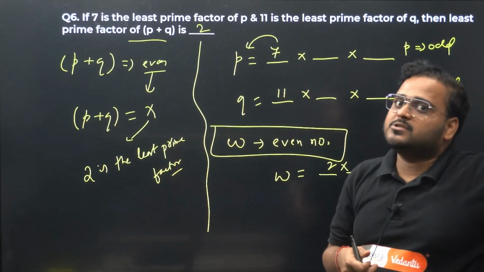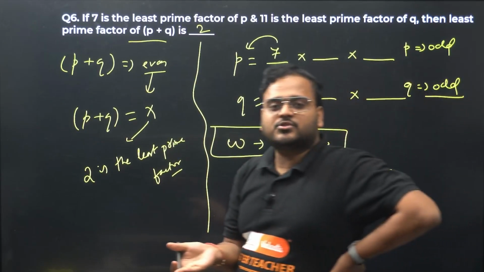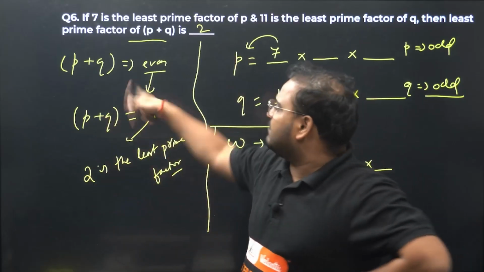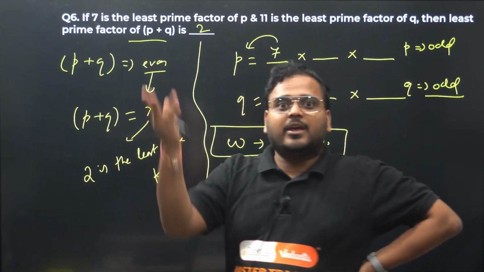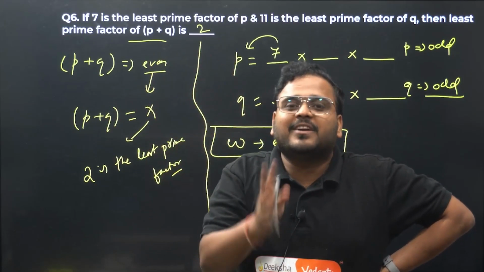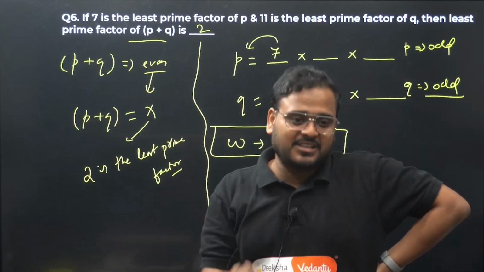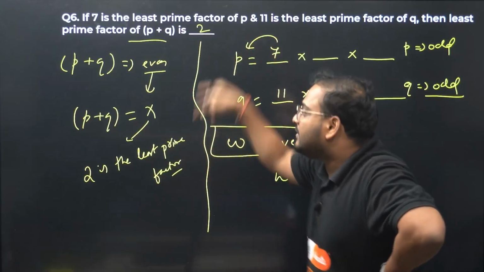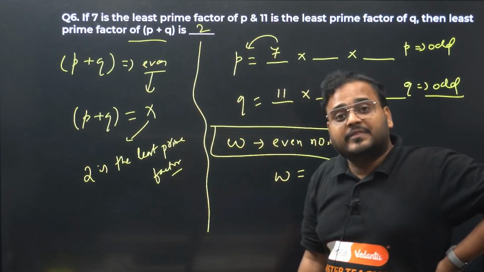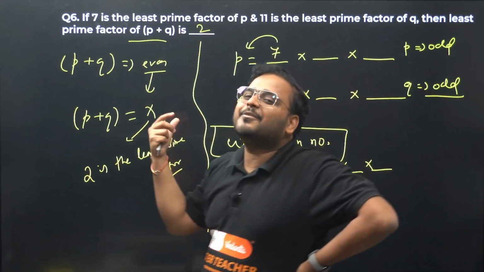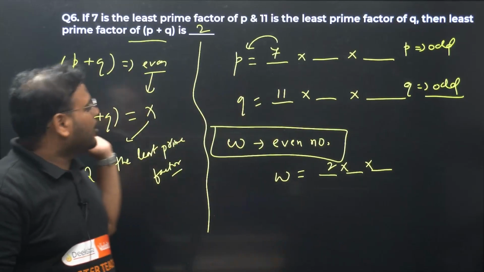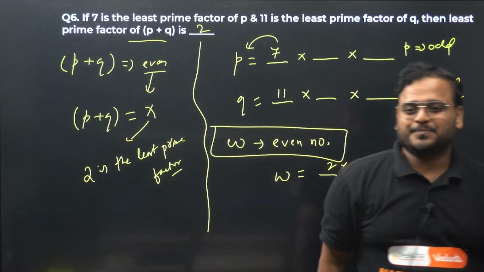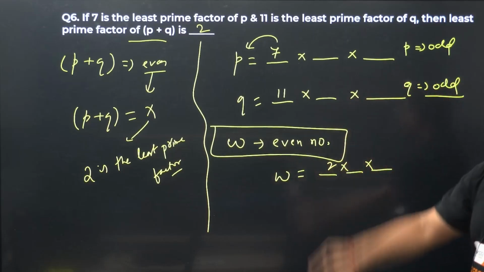Sir, what if the sum was not even, sir? Then we cannot solve this question. Can you imagine by yourself that if the sum is not even, then it will be some odd number, right? For different odd numbers, there can be different smallest prime factors. We can't say 3, we can't say 5, we can't say 7. So if somebody is thinking, sir, what if the sum is not even, then there will be no question like this. If you want, try it. Try and let me know. I will also learn something new. Okay? Come on. Question number 6 is done.